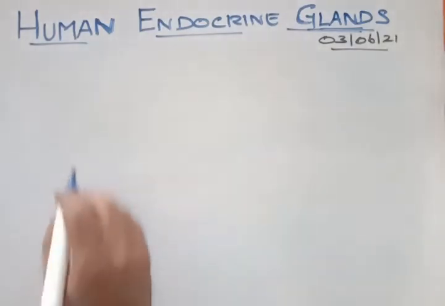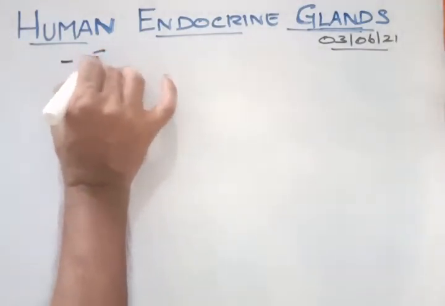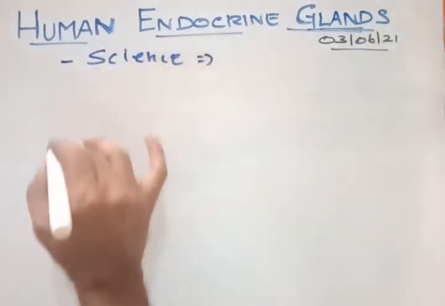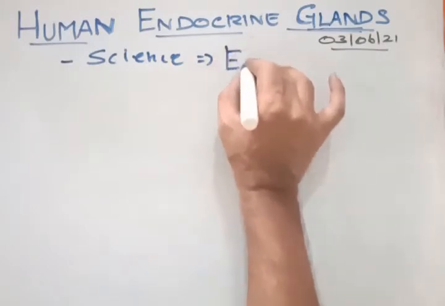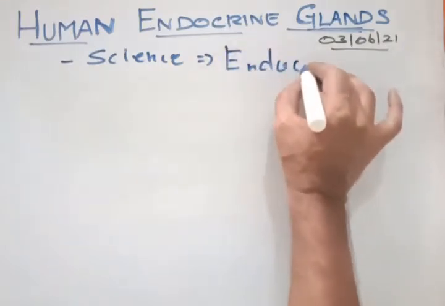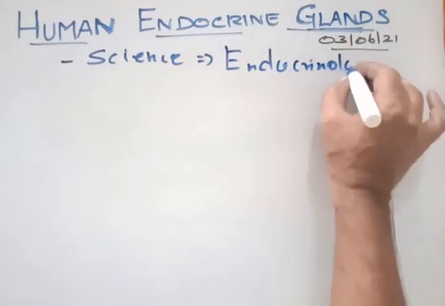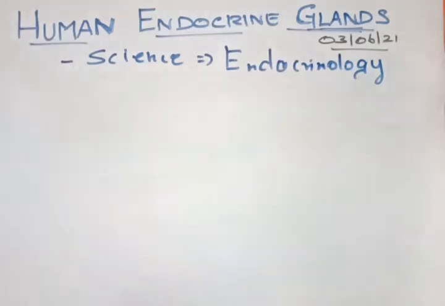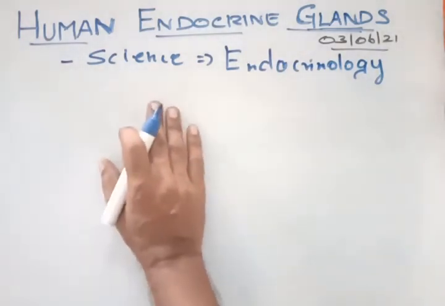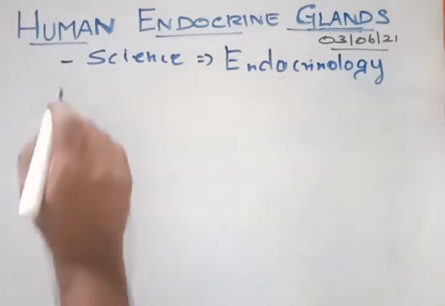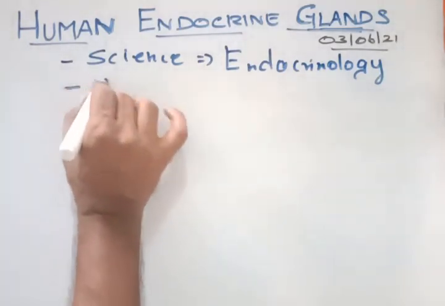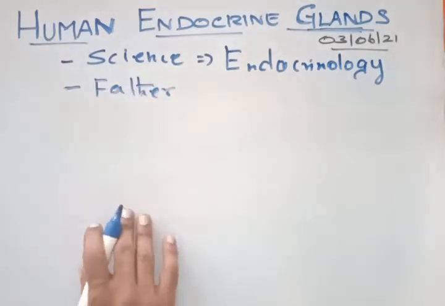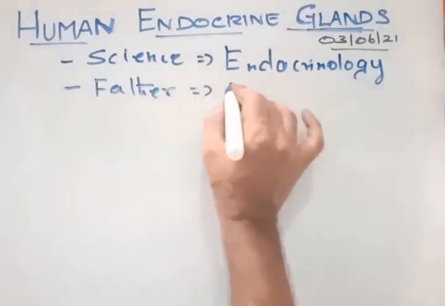Now, the science that deals with the endocrine glands is called endocrinology. So endocrinology is the study related to the endocrine glands. And the next one, the father of endocrinology is Thomas Edison.